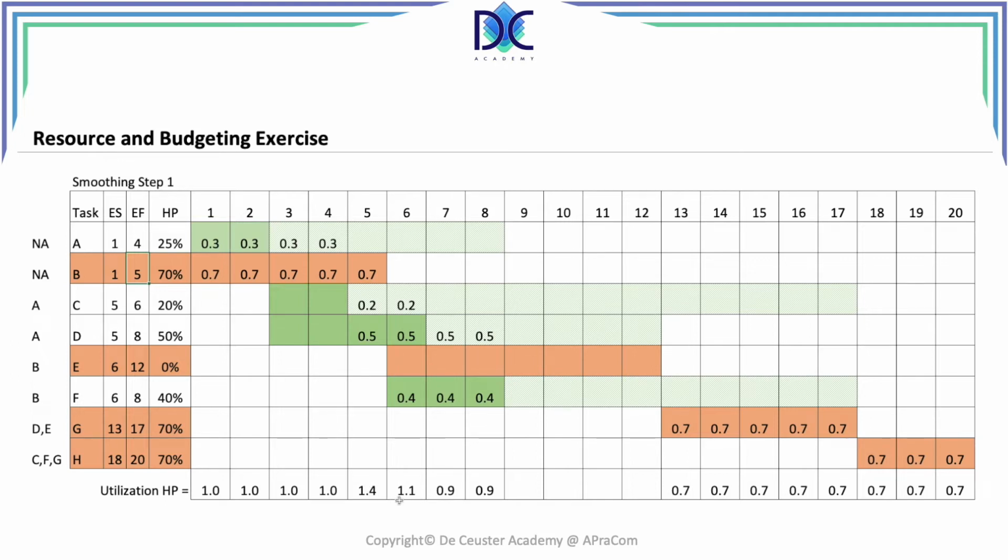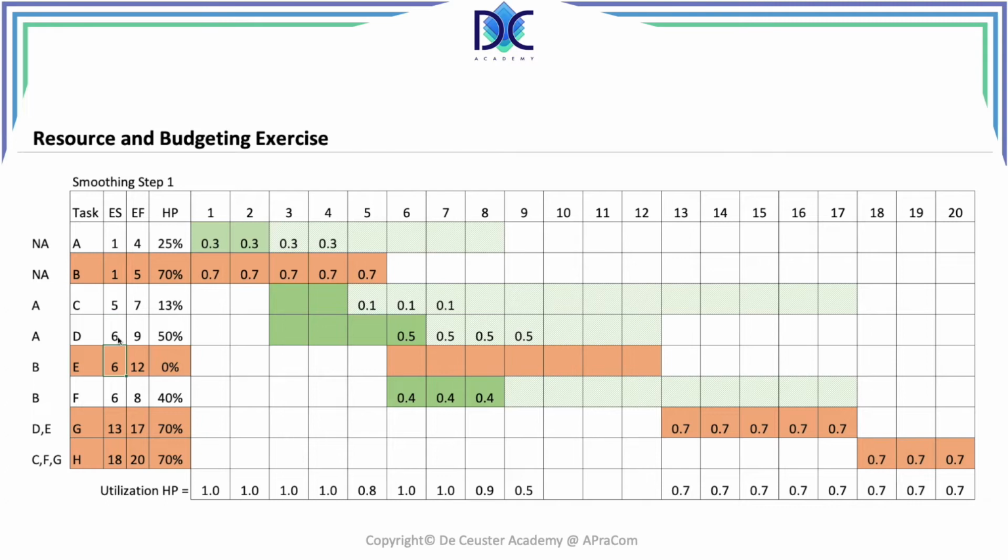Now, what can we do here? Well, now we have to look at some other actions that we can take. The first thing we can do is to increase the duration of C. And we see that we still have a problem here in period 5. It didn't help. So what we're going to do is to have D start later, in period 6.